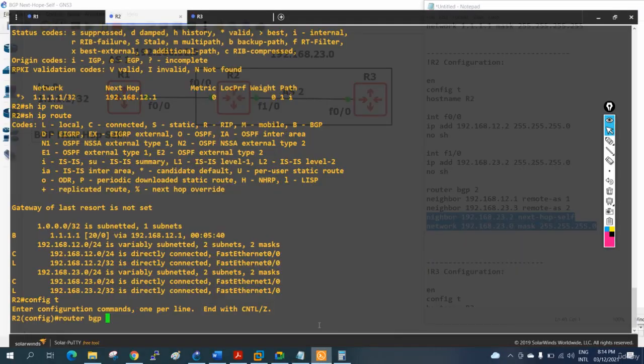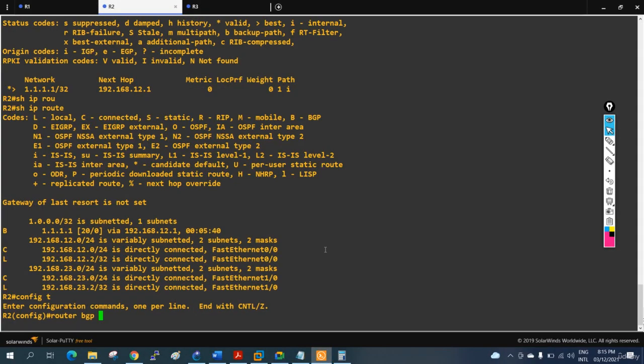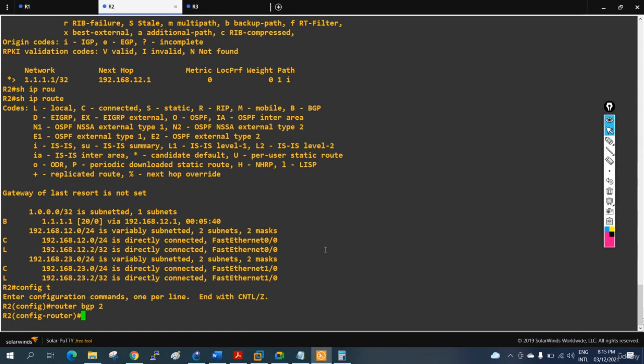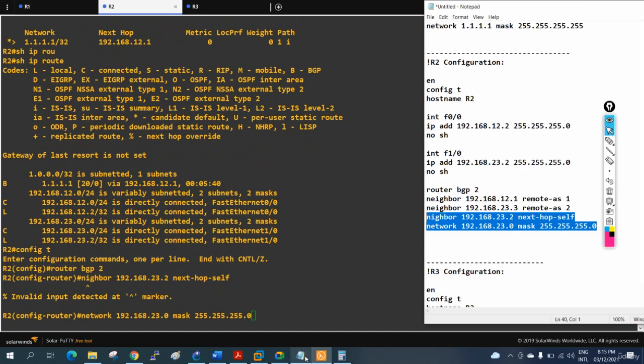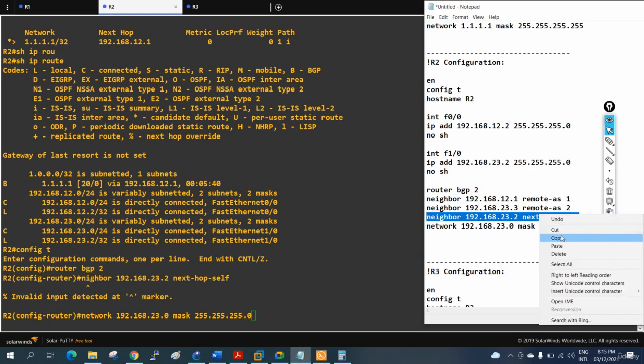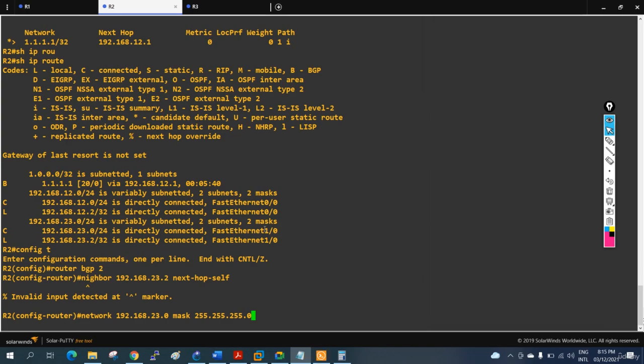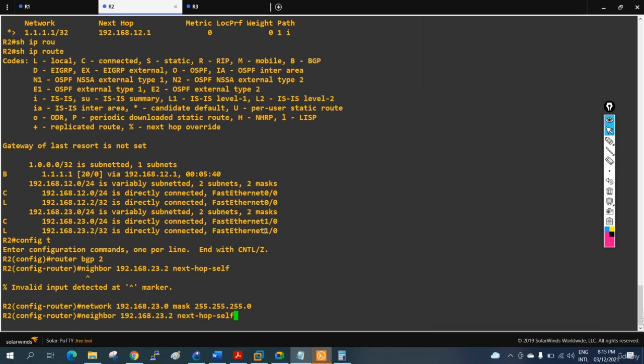We are using BGP 2, so I will write BGP 2. Okay, and here I will advertise. I made a spelling mistake, let me check the neighbor spelling. The E is missing in neighbor, so let me paste it here. Okay, so now let me copy and paste again.